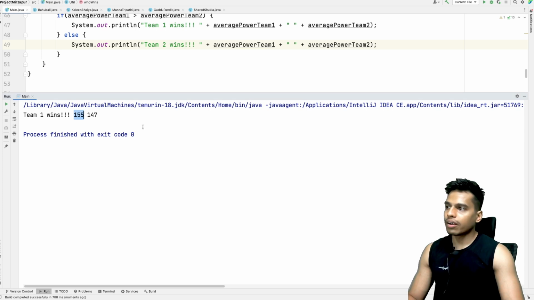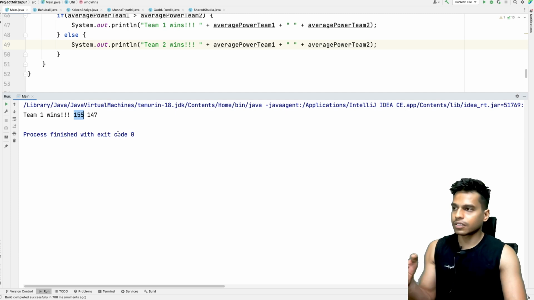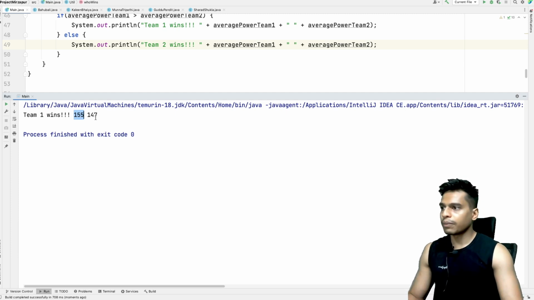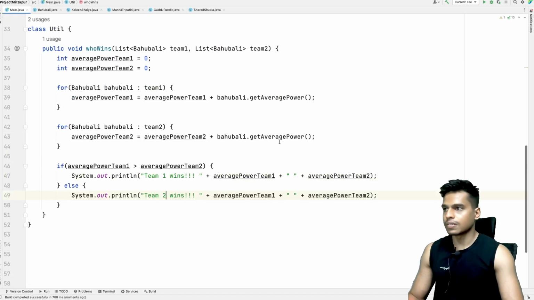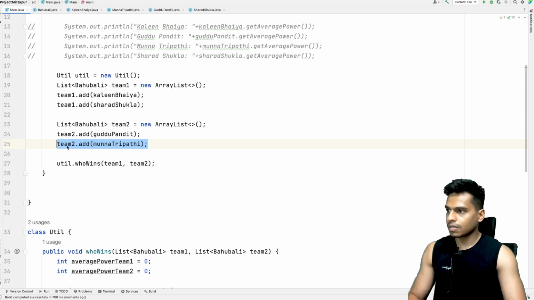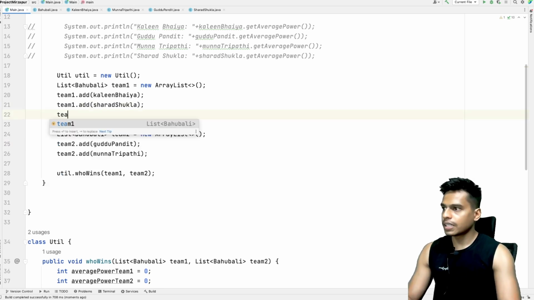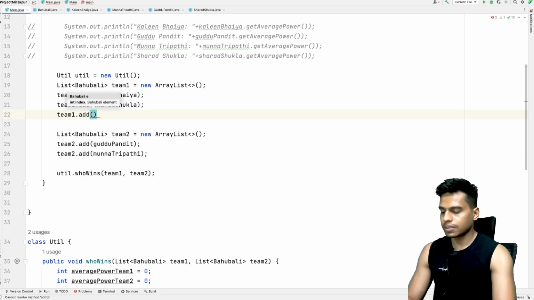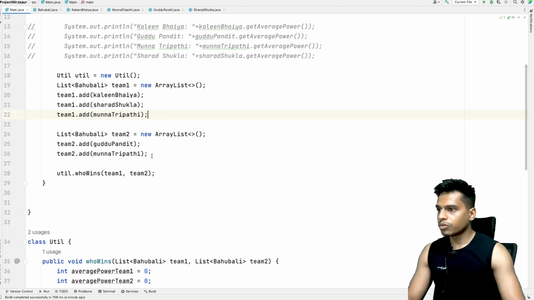Okay, so team1 has the average of 150, the addition of 2 averages, because we have 2 members, 155, and team2 has 147, so team1 clearly wins. Now let's try to change the team members. Let's add one more member. So what will happen if this team has 3 members? Let's add Munna Tripathi here as well and remove Munna Tripathi from here.